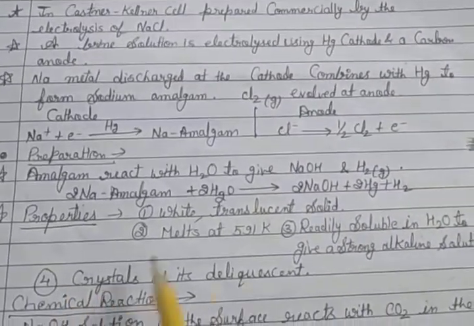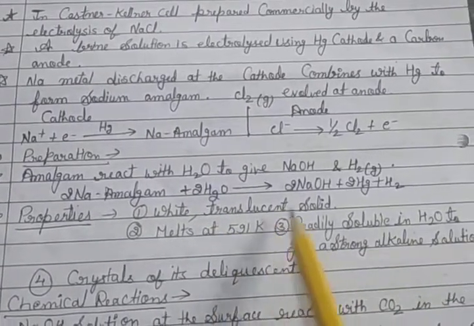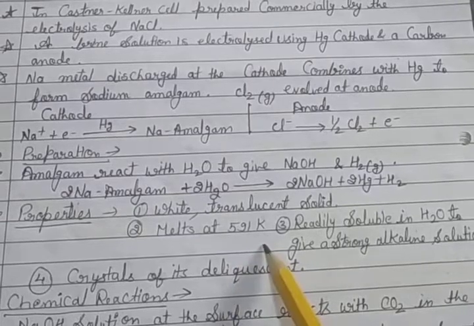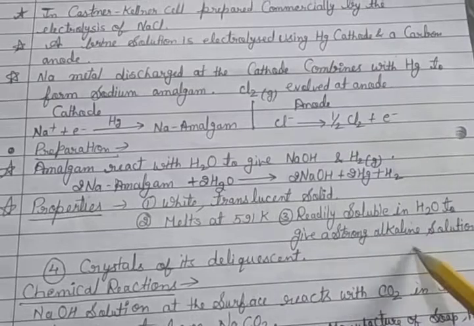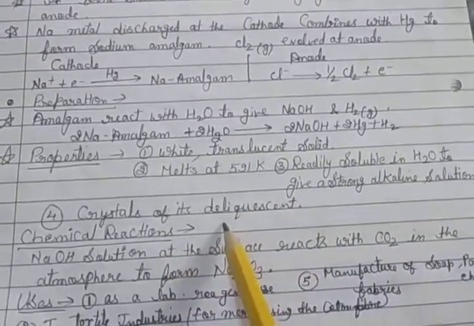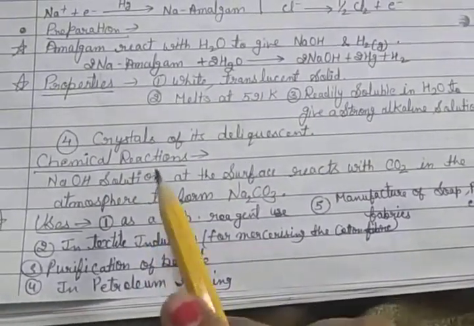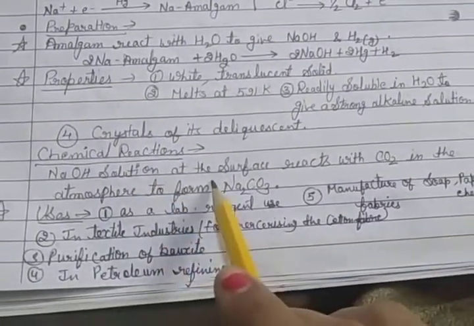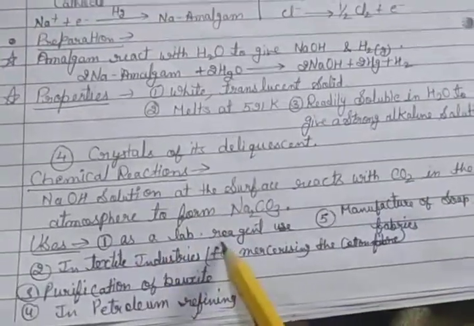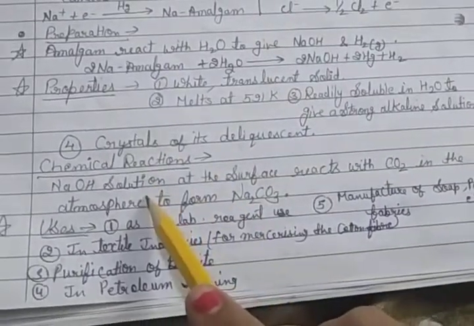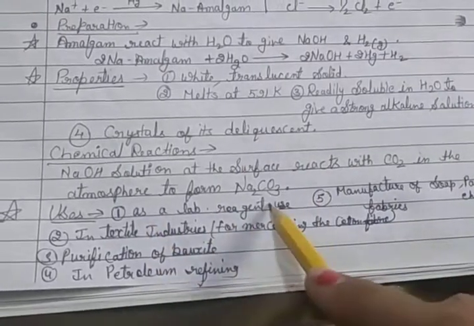Then the properties of sodium hydroxide, caustic soda. It is a white, translucent solid that melts at 590 Kelvin and is readily soluble in water to give a strong alkaline solution. Its crystals are deliquescent. Chemical reaction: sodium hydroxide solution at the surface reacts with CO2 in the atmosphere to form sodium carbonate.